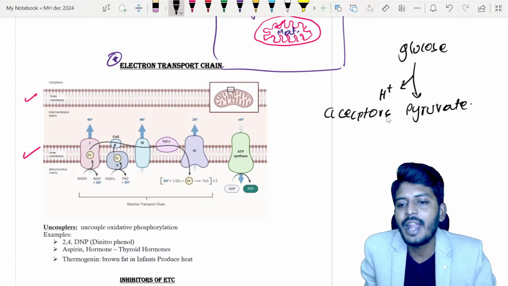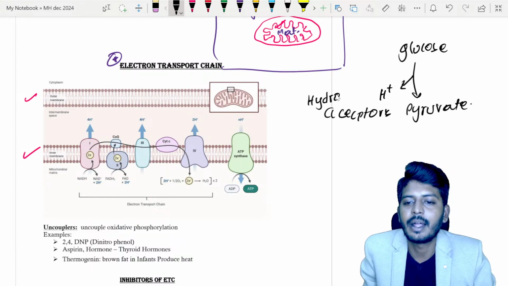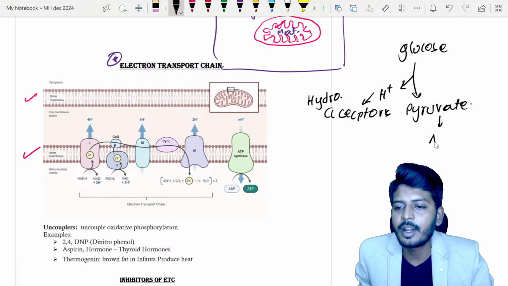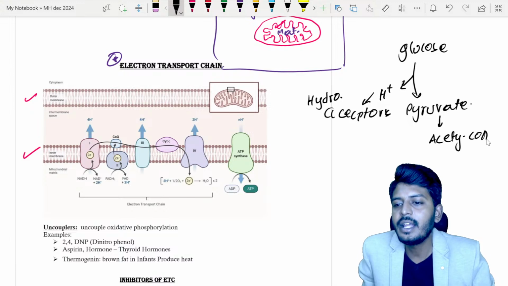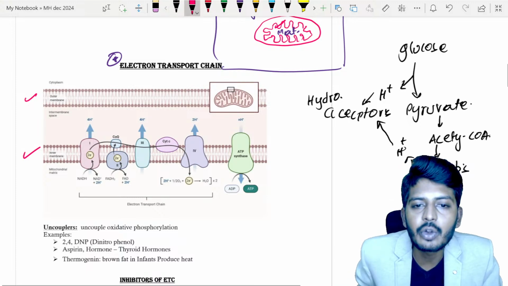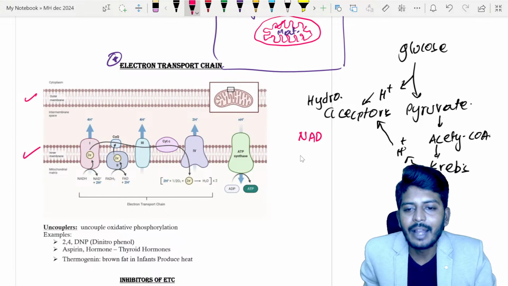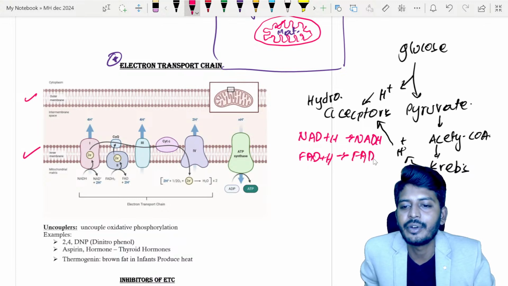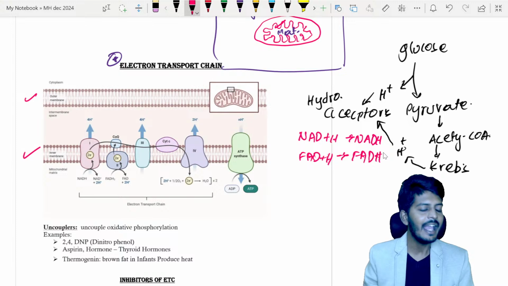Hydrogen acceptors will take up the hydrogen. This pyruvate further gets converted into acetyl-CoA. Acetyl-CoA will further enter into the Krebs cycle. During the Krebs cycle also it will give out some hydrogen. All the hydrogen will be taken up by your hydrogen acceptors. Which are the hydrogen acceptors? We have NAD and we have FAD. After adding the hydrogen, NAD becomes NADH, and after adding the hydrogen to FAD, I get FADH. So I have two substances, NADH and FADH.